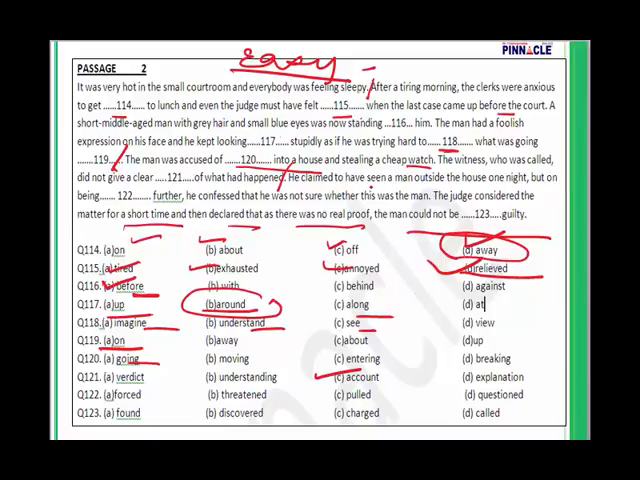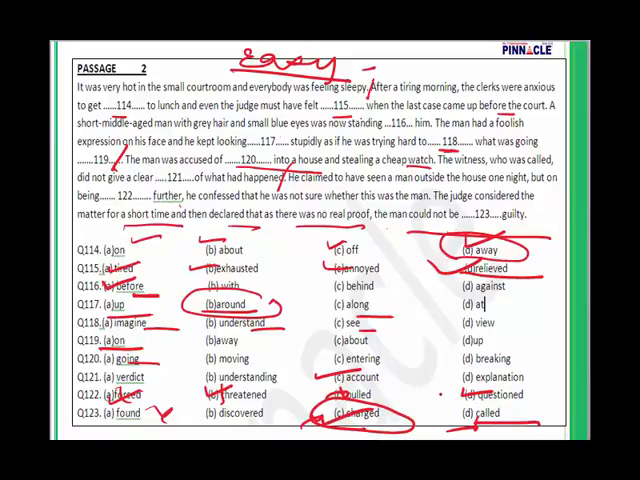He claimed to have seen a man outside the house one night, but on being questioned further, he confessed that he was not sure whether this was the man. The judge considered the matter for a short time and then declared that as there was no real proof, the man could not be, for 123, charged guilty. Found guilty, discovered, no, charged guilty. A man is charged guilty, so we'll go with the option C.